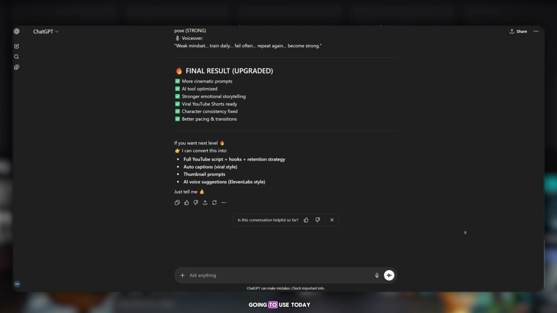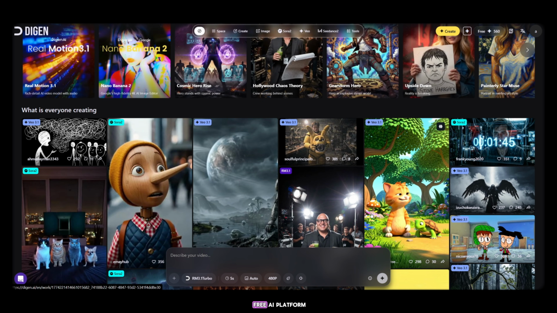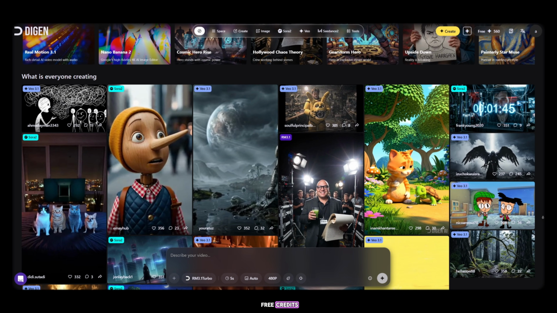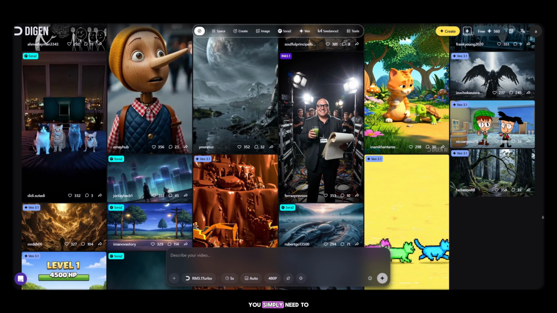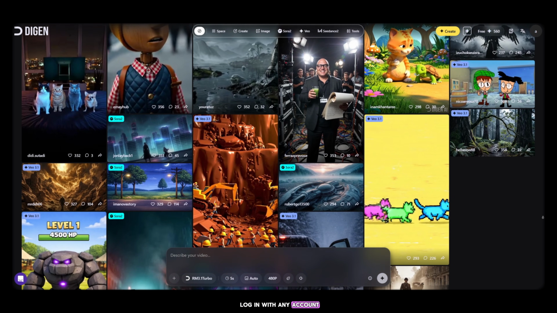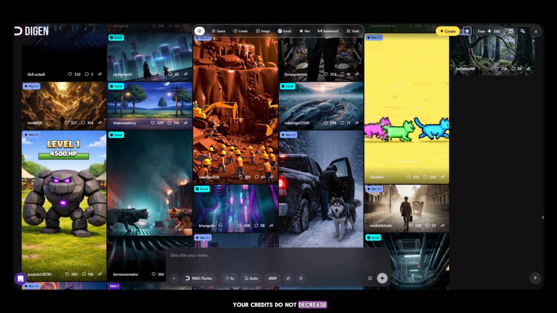So the tool we are going to use today is called Digen AI. Digen AI is a free AI platform where you can create both videos and images. It also gives you free credits. As you can see, right now, I have 560 credits available. You simply need to log in with any account and stay logged in. After a few days, you will notice that your credits do not decrease.